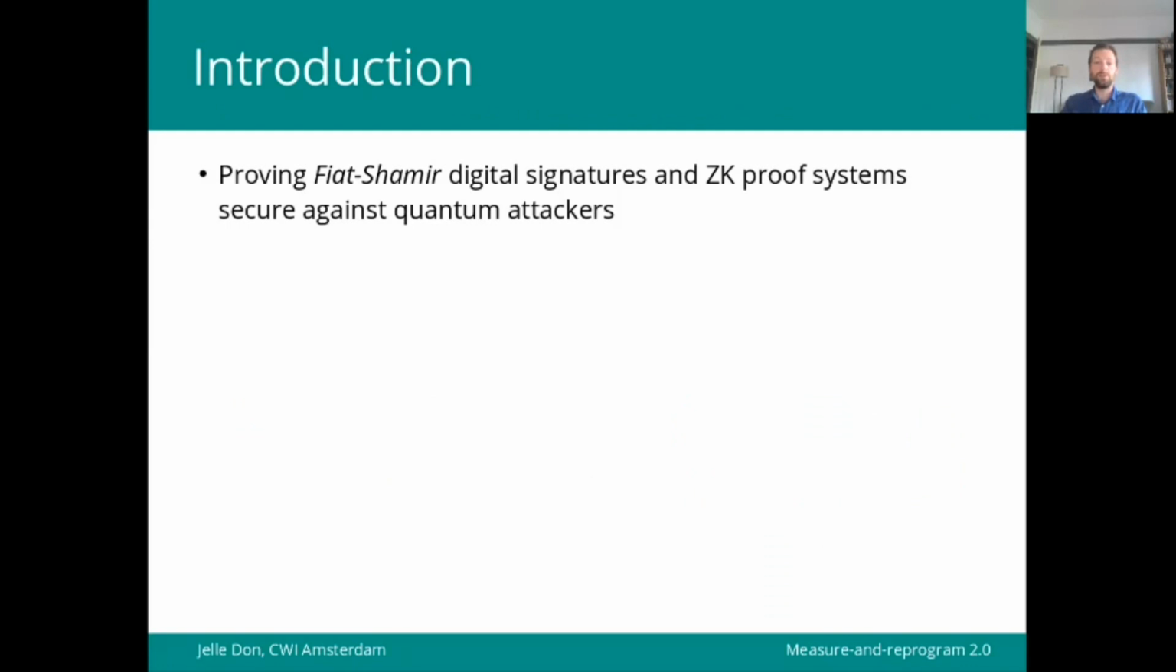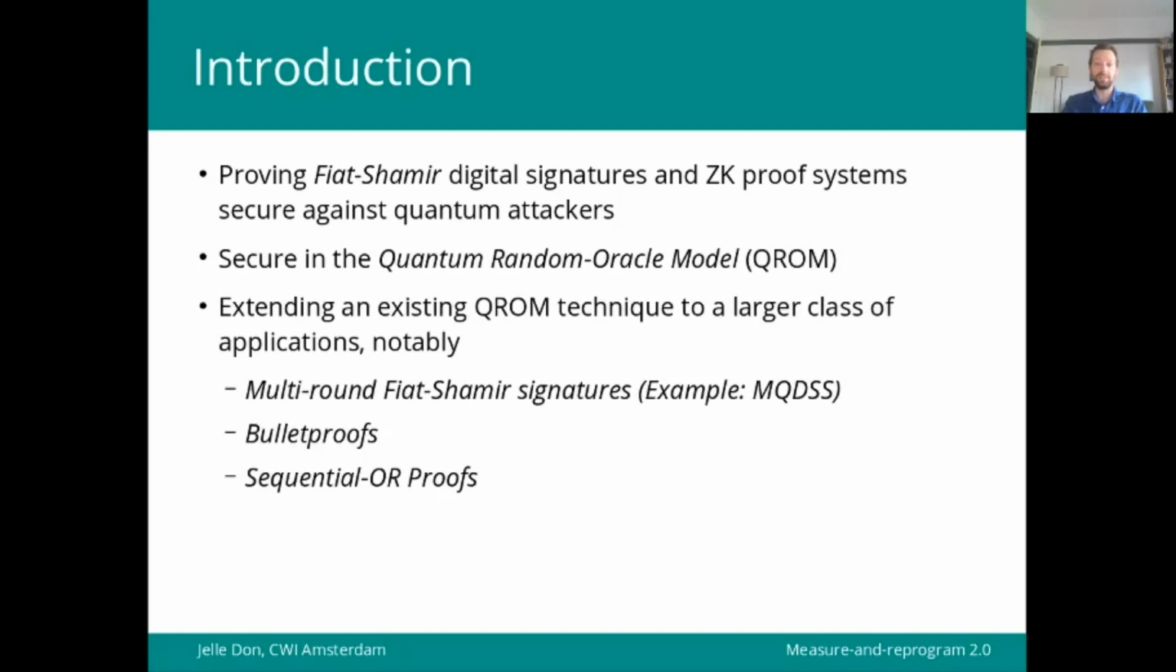Our work is about proving Fiat-Shamir digital signatures and in general Fiat-Shamir zero-knowledge proof systems secure against quantum attackers, where by secure we mean secure in the quantum random oracle model. What we do is we extend an existing QROM technique to a larger class of applications, notably multi-round Fiat-Shamir signatures, of which MQDSS is an example, bulletproofs and sequential OR-proofs. And finally, we also show that the reductions that we get from applying these techniques are essentially tight.